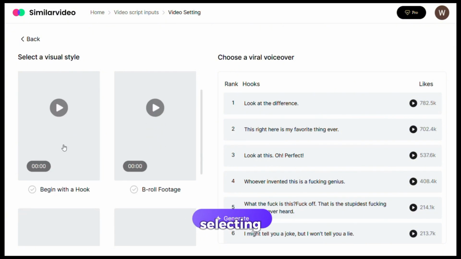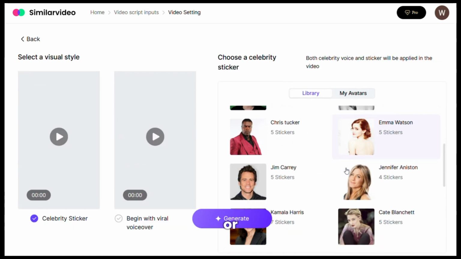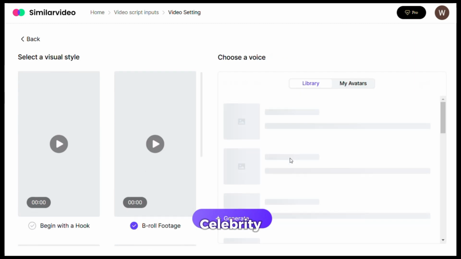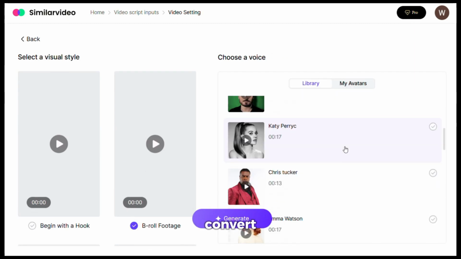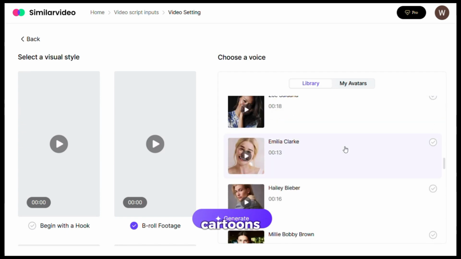Customize your video by selecting a visual style. Choose from options like starting with a hook, celebrity sticker, or beginning with a viral voiceover. Enhance your video with the cartoon and celebrity voice generator. Instantly convert text into over 100 different voiceovers, including voices of popular cartoons and celebrities.